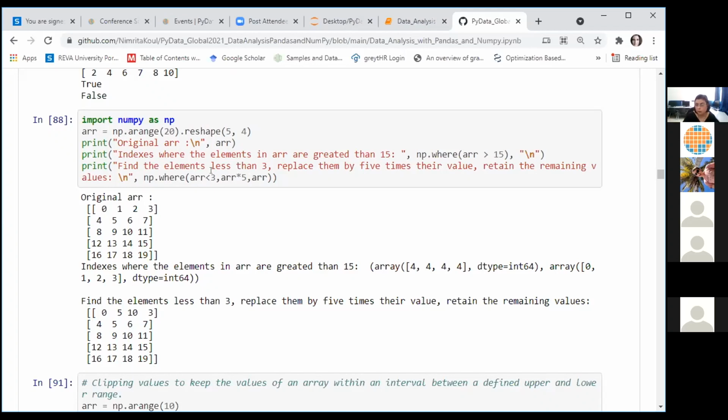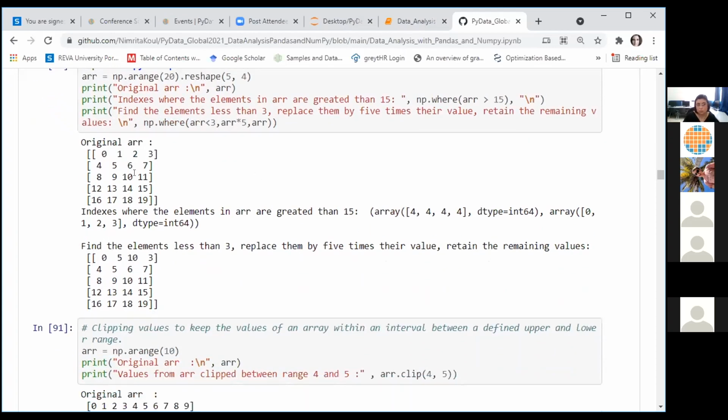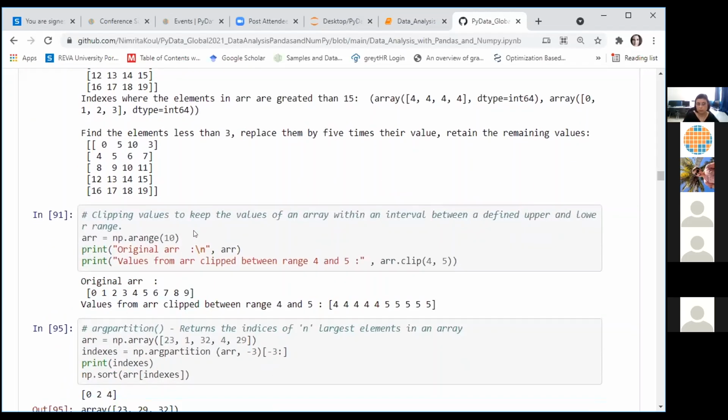So I'm identifying array elements which are less than 3. For all elements which are less than 3, I'm manipulating them, changing them, multiplying them by 5. All the remaining elements which do not satisfy this Boolean condition are retained as they are. So this was my original array. This was the array after performing the changes. That means all values less than 3 were multiplied by 5 and remaining values were retained.